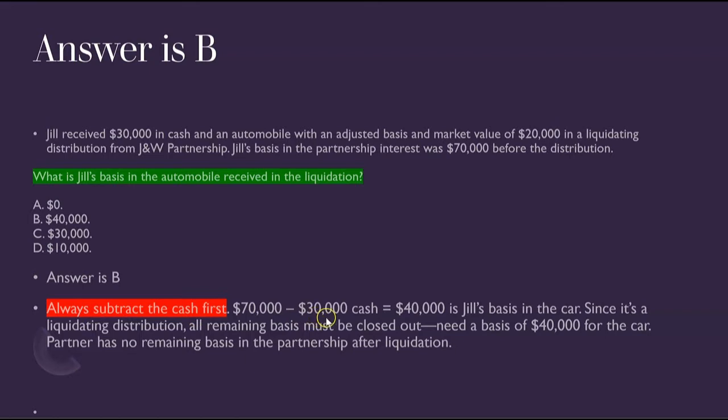So although she's getting cash and a car, notice we subtracted the $30,000 cash from the $70,000 basis before we even considered the car. So now $40,000 is her basis remaining in the partnership, and because we have to zero it out, $40,000 is going to be her basis in the car. And that's because it's a liquidating distribution. All remaining basis must be closed out since it's a liquidating distribution. So that means she needs a basis of $40,000 for the car in order to zero out her partner basis. She now has no remaining basis in the partnership since we're liquidating. So we had to give her a $40,000 basis in the car.